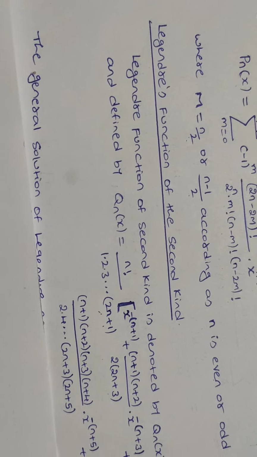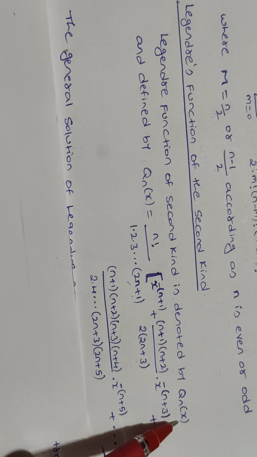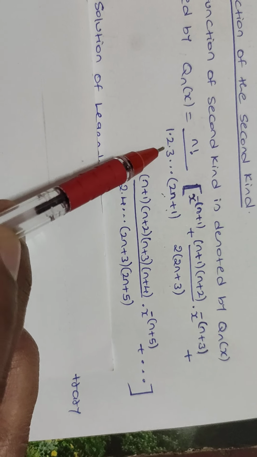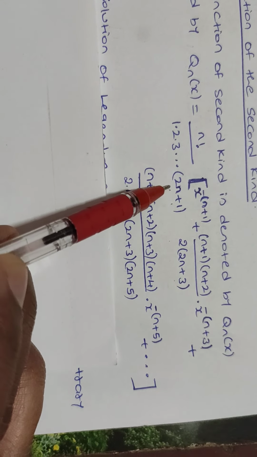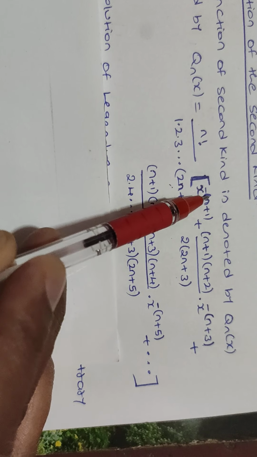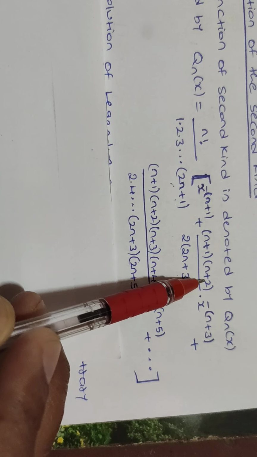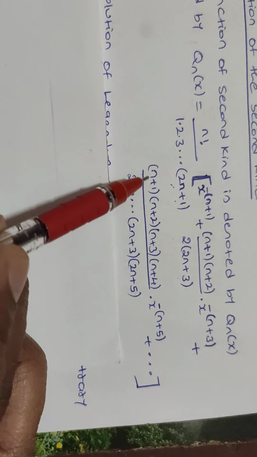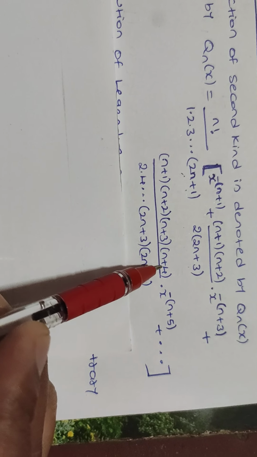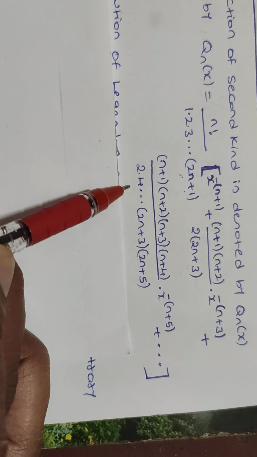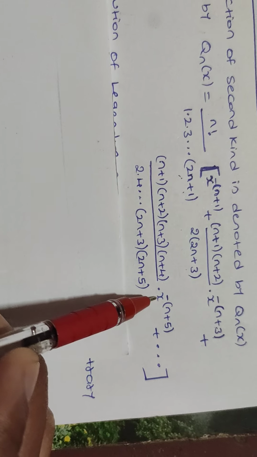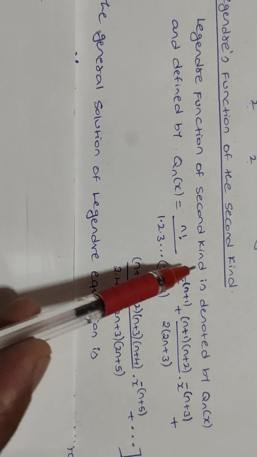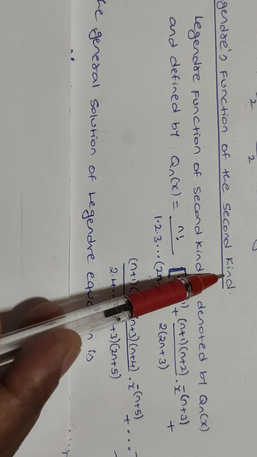It is denoted by Qn of x and is defined as Qn of x equals n factorial divided by 1 into 2 into 3 up to the terms containing (2n plus 1) into x to the power minus (n plus 1), plus (n plus 1)(n plus 2) divided by 2 into (2n plus 3) into x to the power minus (n plus 3), plus (n plus 1)(n plus 2)(n plus 3)(n plus 4) divided by 2 into 4 up to the terms containing (2n plus 5) into x to the power minus (n plus 5), etc. So this is the definition of Legendre function of the second kind.